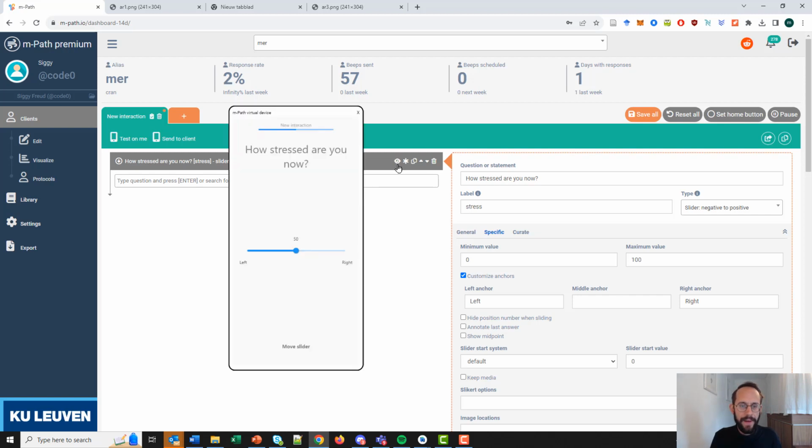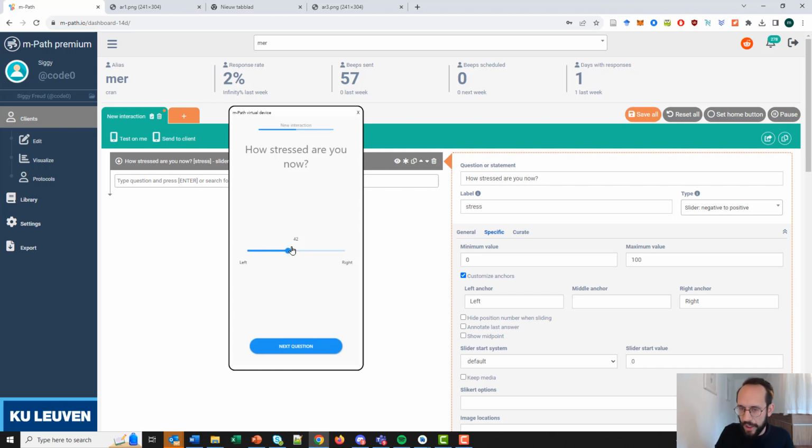And then we also have the slider start system. As you can see, by default, it starts at 50, and participants have to change the slider to be able to go to the next question. The problem with this is that participants often just slightly move it to the right or slightly to the left. And this will give you a bimodal distribution, so a bit on the right side of 50, a bit on the left side of 50, and sometimes it's a bit difficult to analyze.